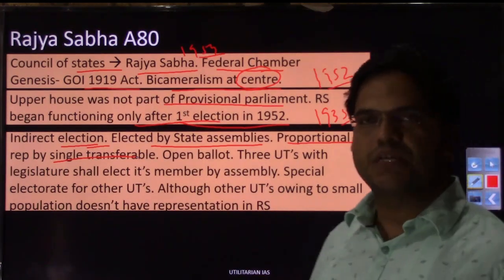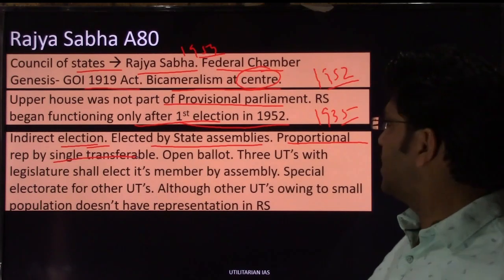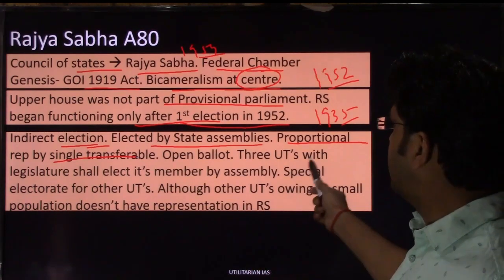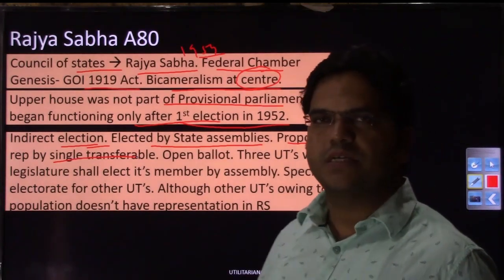This method of election we already saw while discussing the president chapter. The president is also elected by a similar election method, that is proportional representation by single transferable vote.